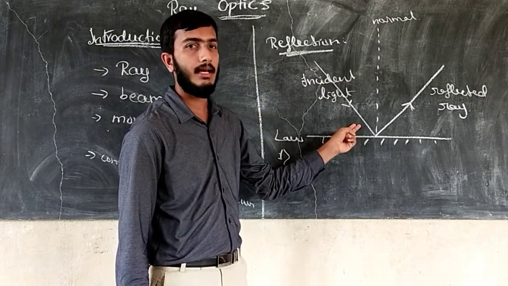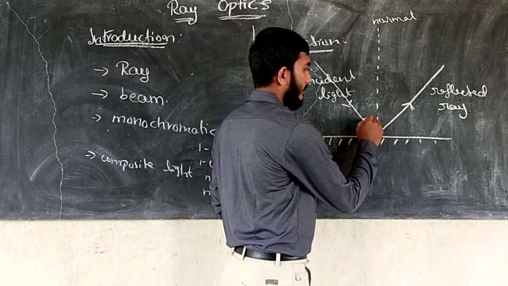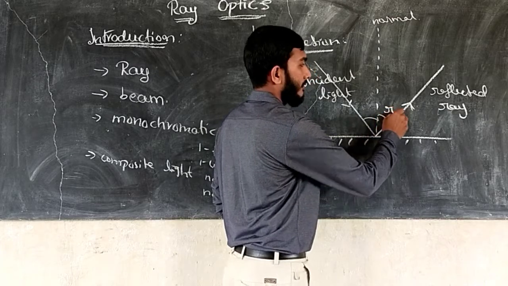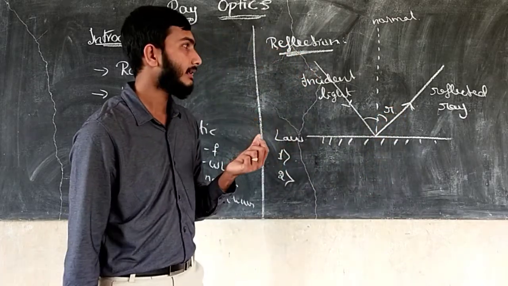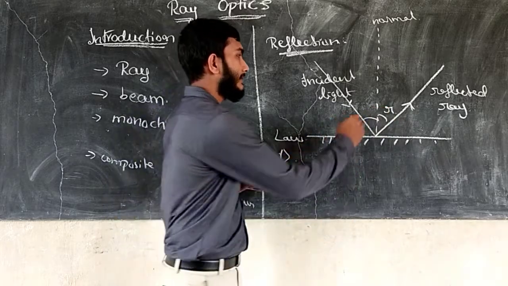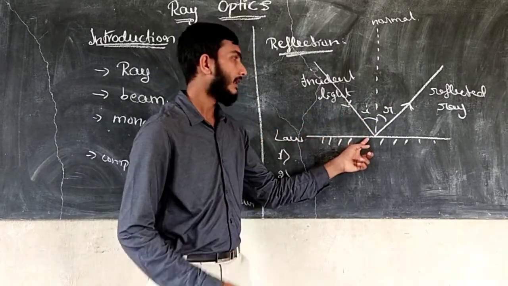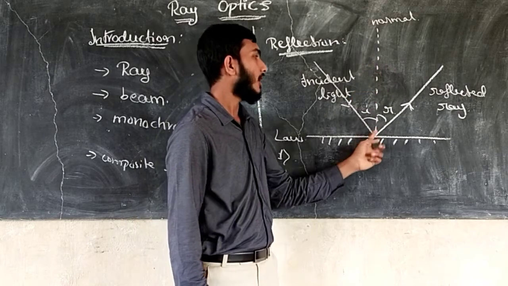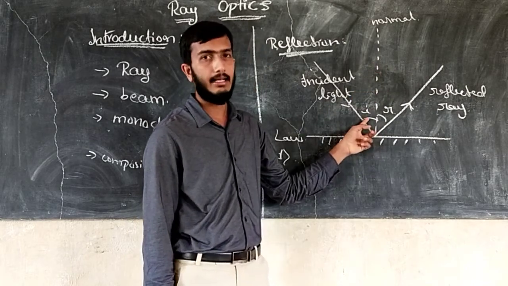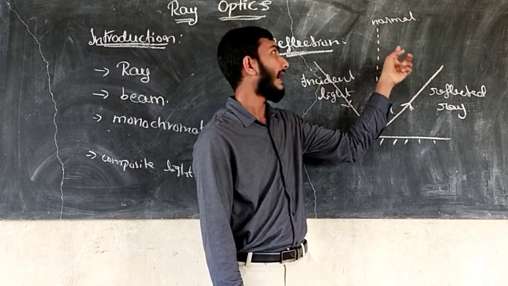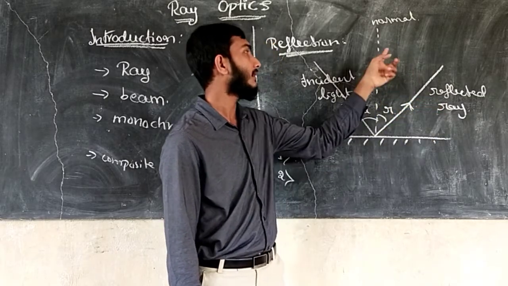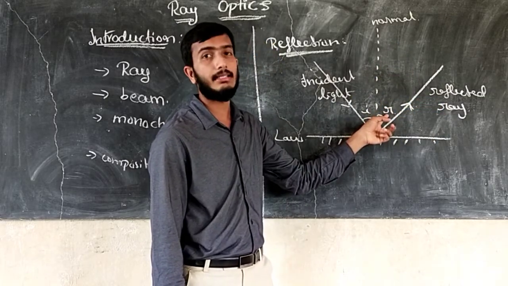The angle between the incident light and the normal is called the angle of incidence, and the angle between the reflected ray and the normal is called the angle of reflection, R.